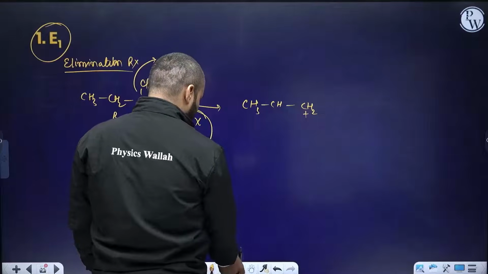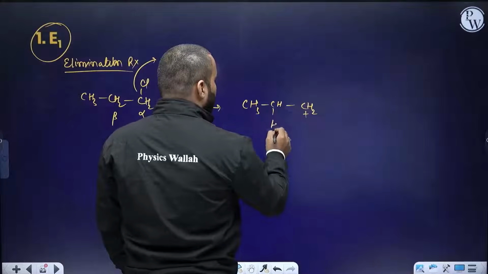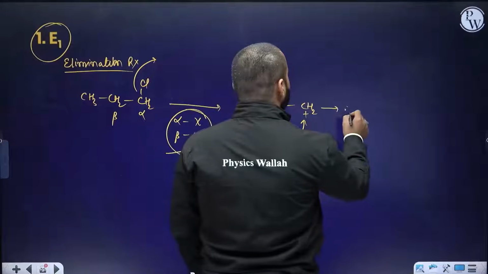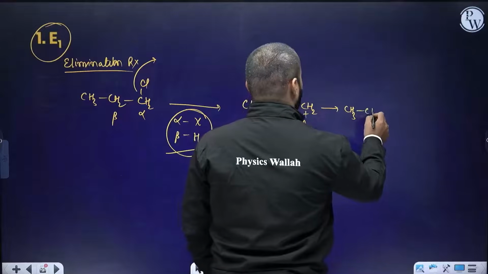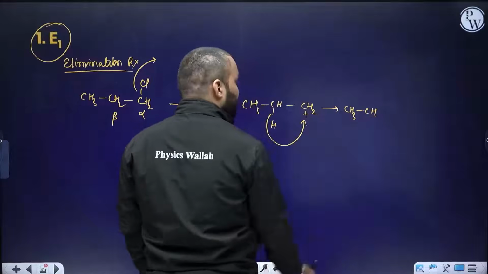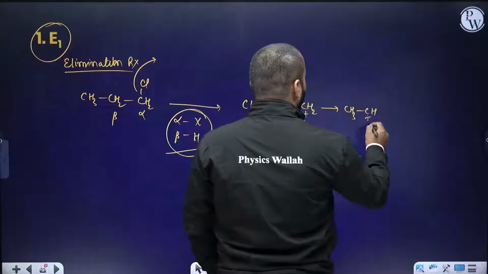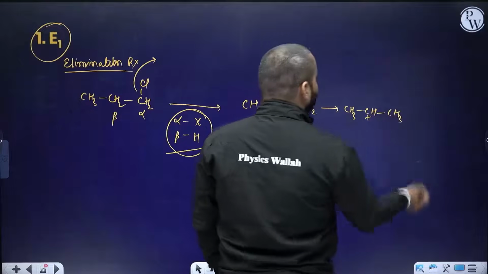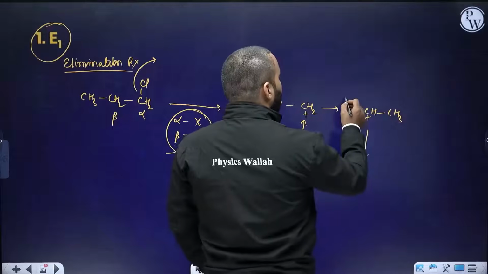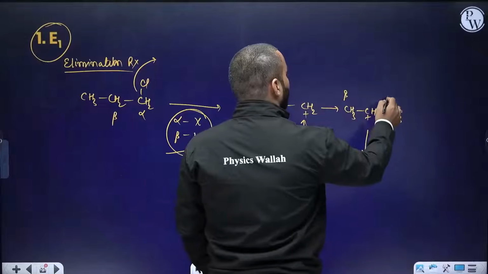I will be trying to move it via hydride shift to obtain more stable carbocation, that's CH with a positive charge, and that has got a more number of alpha hydrogen than the previous one. Finally, I will now take out beta hydrogen from either side.